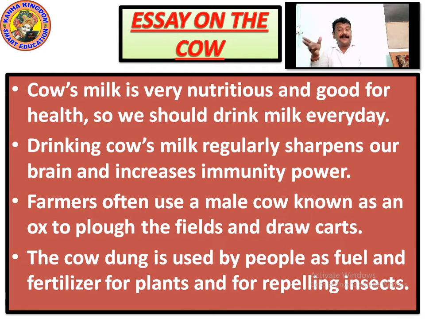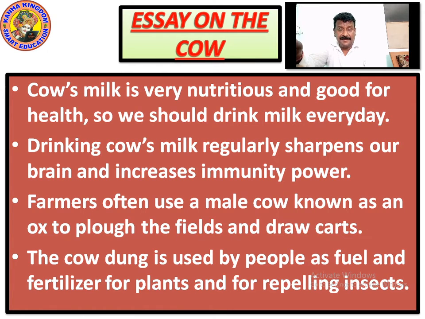And for repelling insects, the insects which fly all over, make noise in your ears, and come and bite also. There are many insects which bite and roam and fly all over. So if you apply cow dung on the soil, or cow dung is there, these insects don't come there.